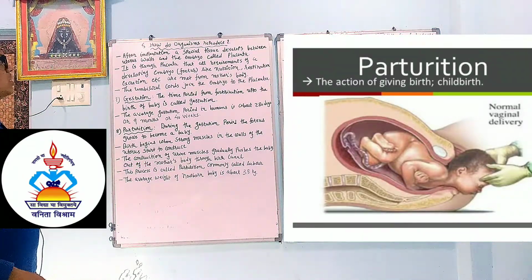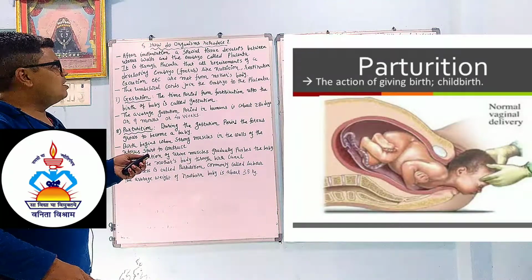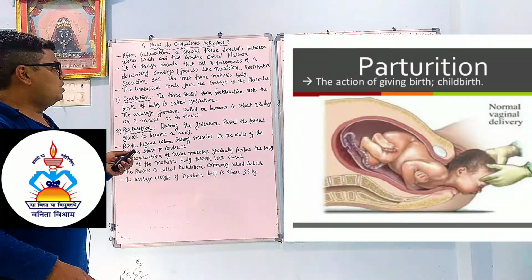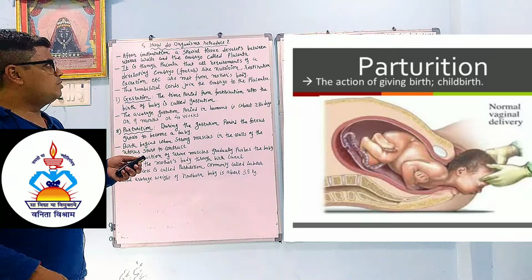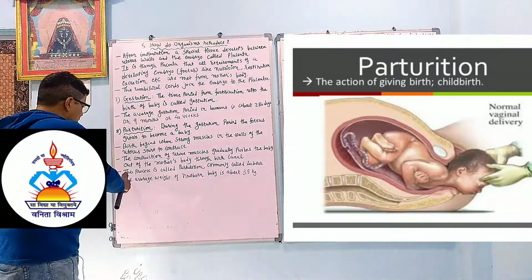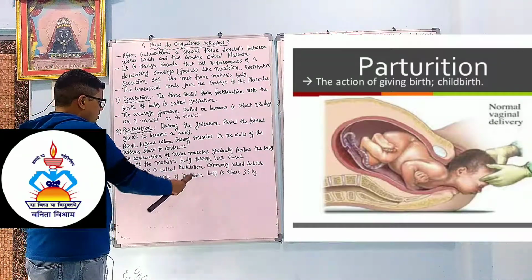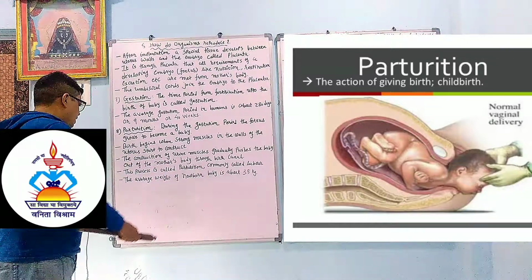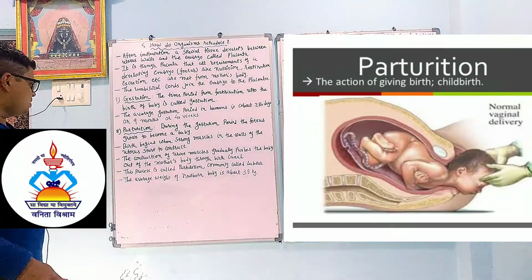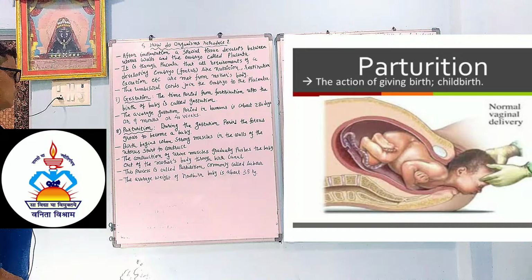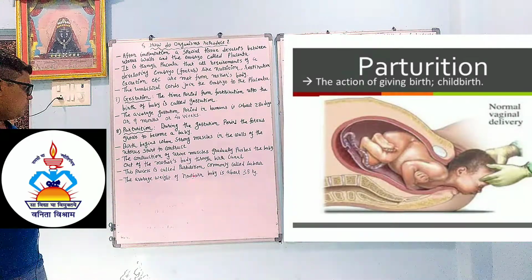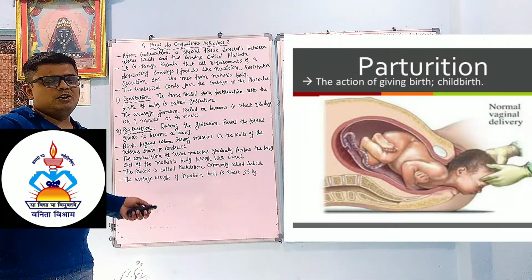What is the birth canal? The cervix and vagina together form the birth canal. This process is called parturition, commonly called labor. The average weight of a newborn baby is about 3.5 kg.